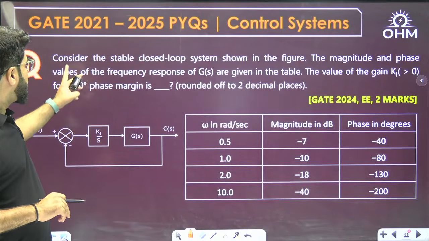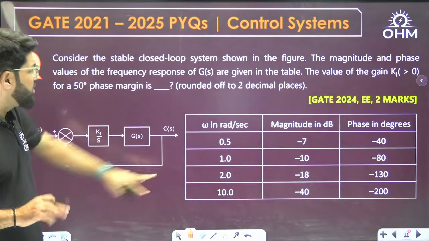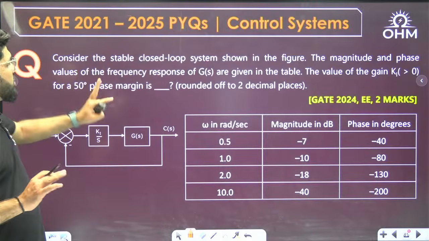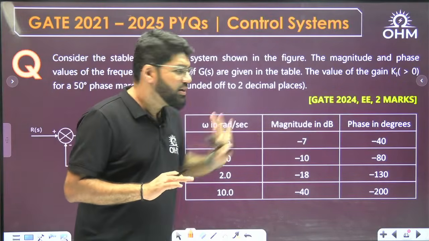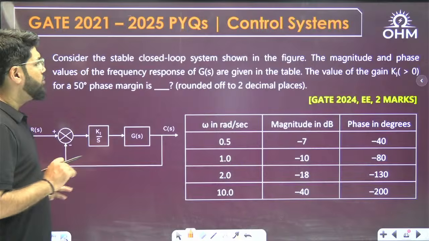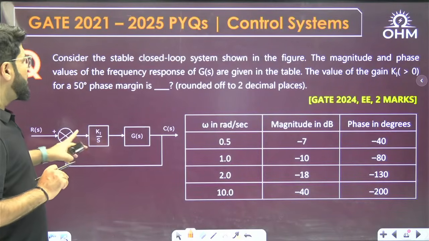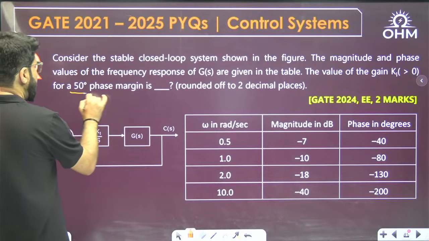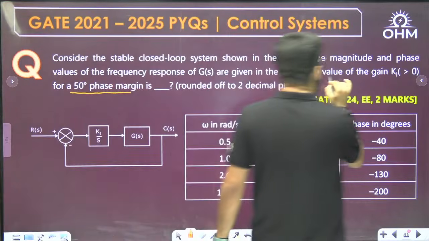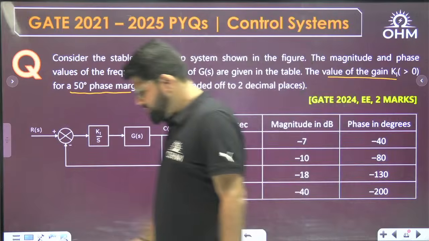Consider the stable closed loop system shown in the figure. The magnitude and phase values of the frequency response of G(s) are given in the table. What is the value of the gain Ki? This is again an integral controller used here. For a 50 degree phase margin, what is the value of the gain Ki?